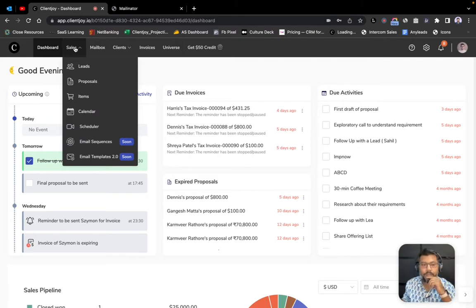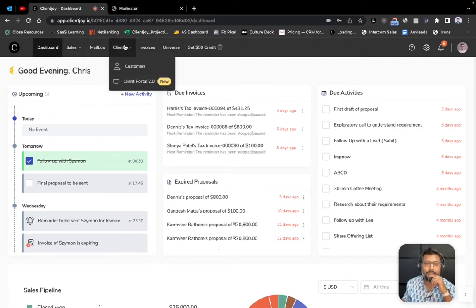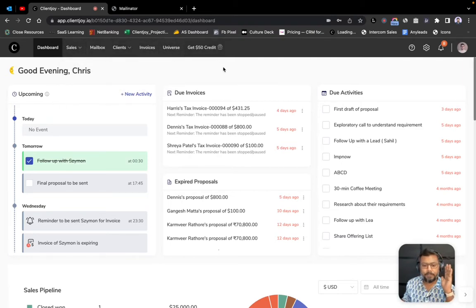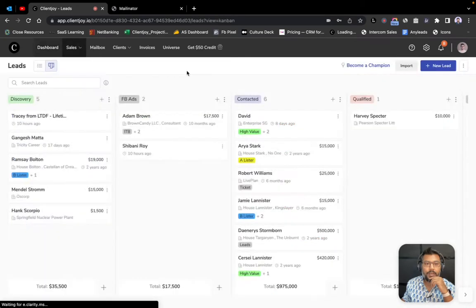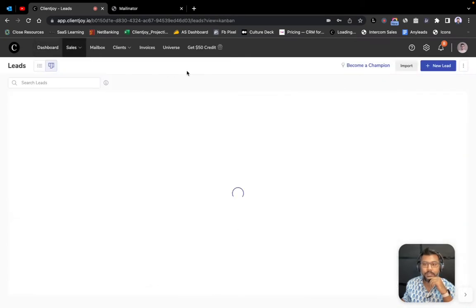The key value that ClientJoy brings to the table is that it brings together every step of the journey from a lead to a payment, right? So from leads to taking them through the sales pipeline, sending them proposals, getting that accepted, sending out contracts, managing them on the client portal, offering them a great experience, sending out invoices, and then integrating that with payment gateways and getting paid as well, right? And so we're going to go, and the first thing that we're going to check out is leads.